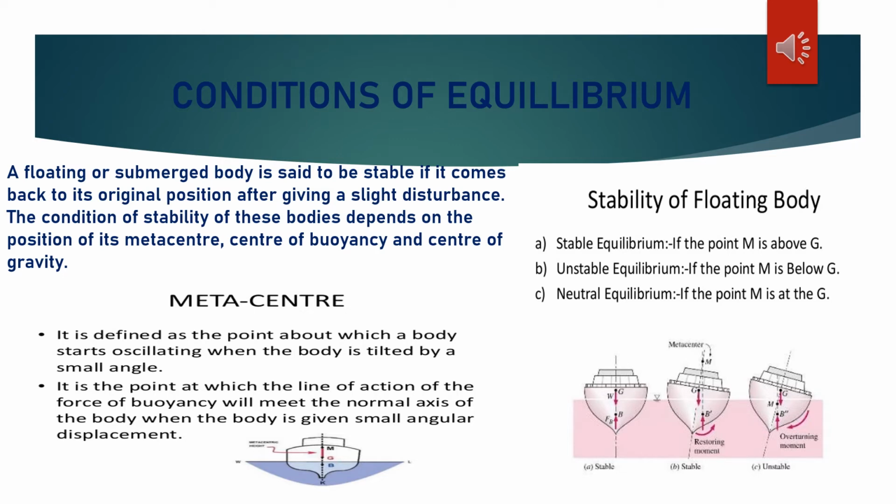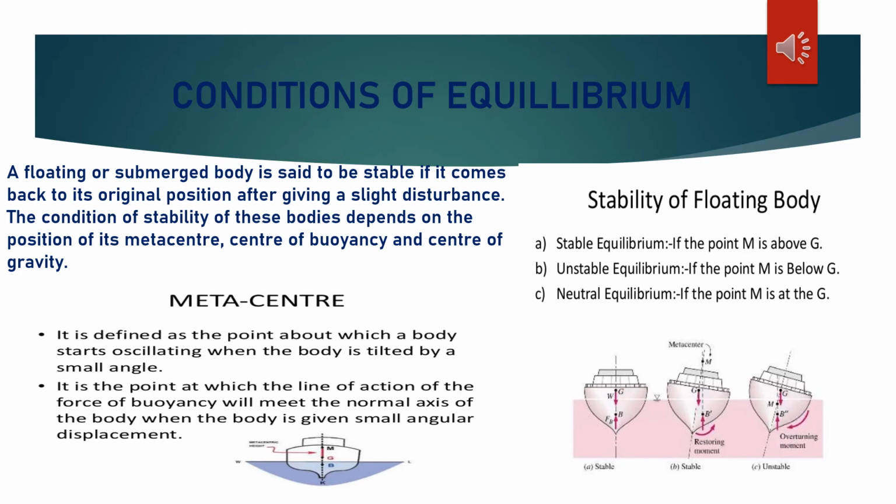Now, what is metacenter? Metacenter is defined as a point about which a body starts oscillating when the body is tilted by a small angle. That particular center is called metacenter. It is the point at which the line of action of the force of buoyancy will meet the normal axis of the body when the body is given small angular displacement.